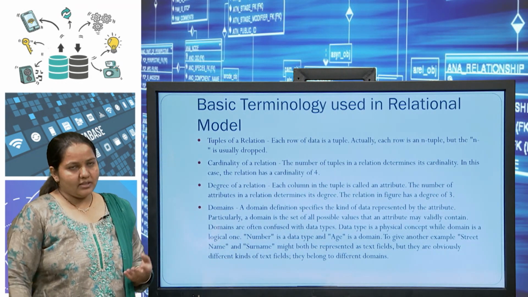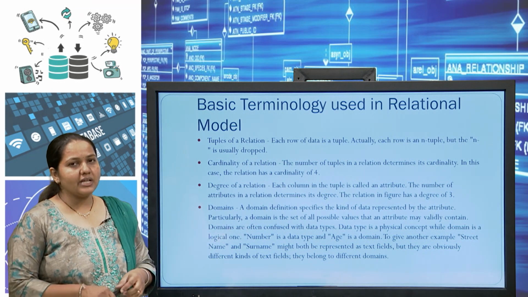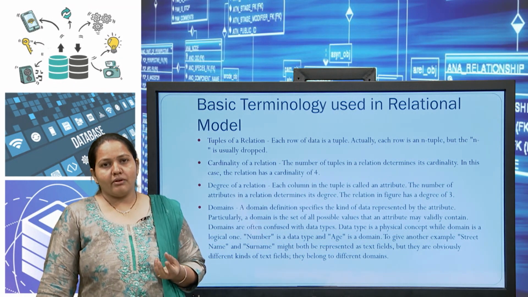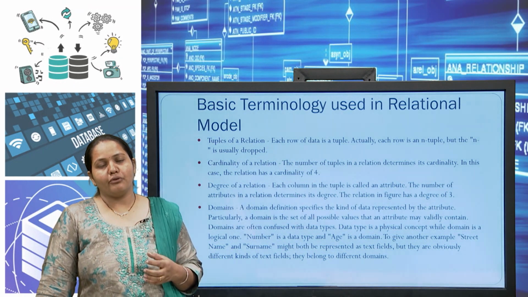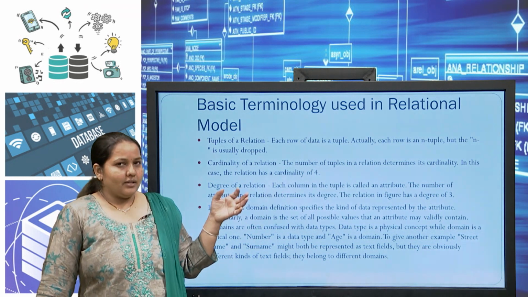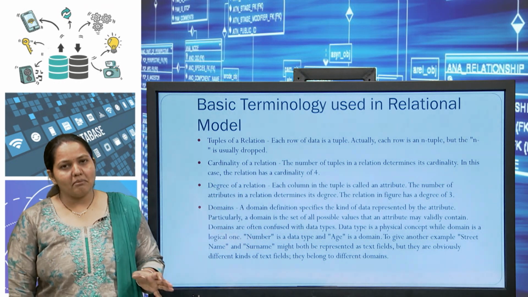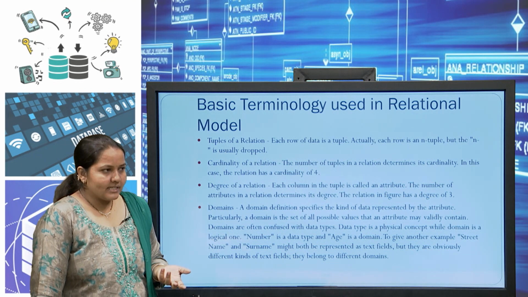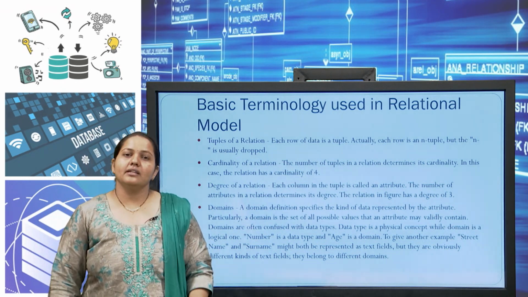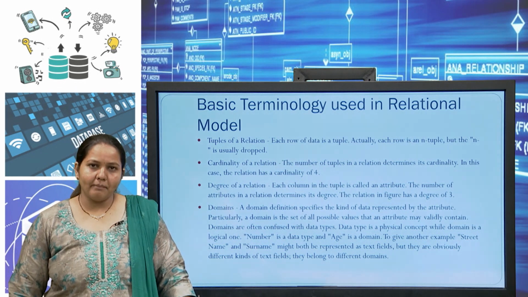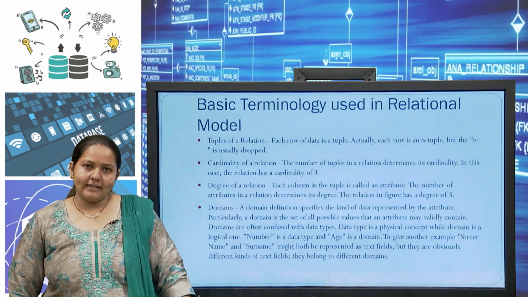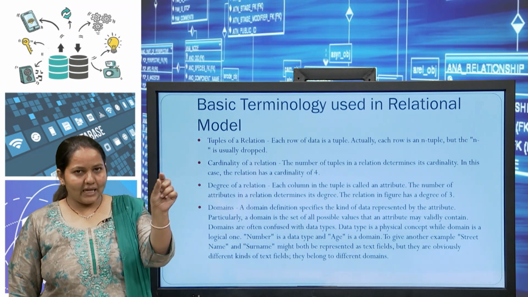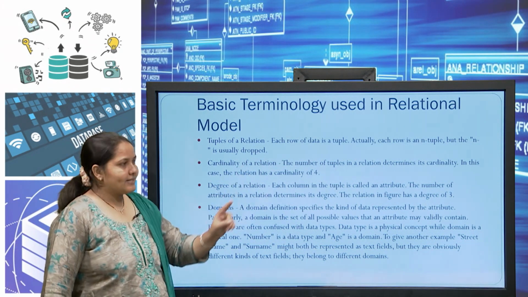Now, the basic terminology or concepts we use in our relational model; these are terms we use for developing the relation model. The first one is tuple. A tuple is simply a row in your table. So, each row of data is a tuple. For example, consider the student table, with student number and name. Whenever we insert the data, say 1 as the number and ABC as the name, that entire record is considered one tuple.